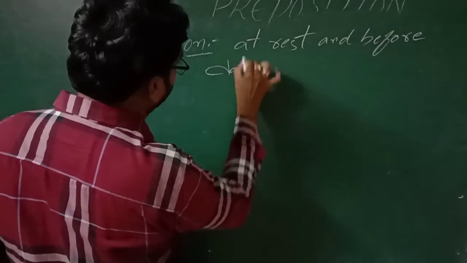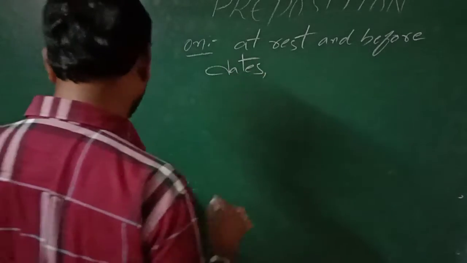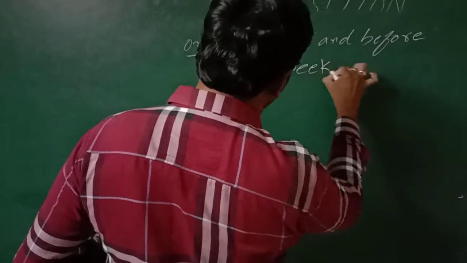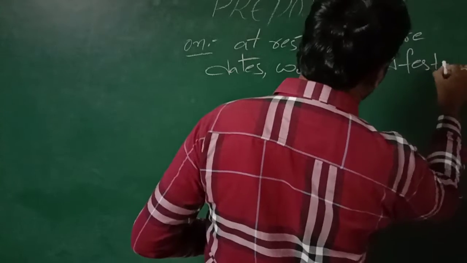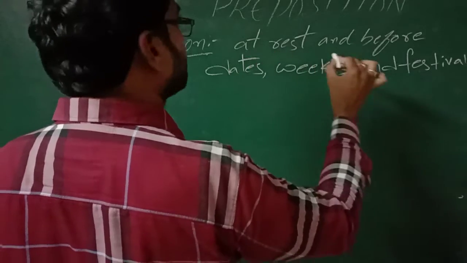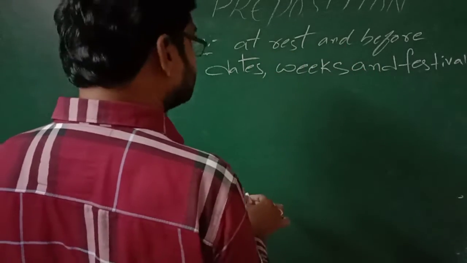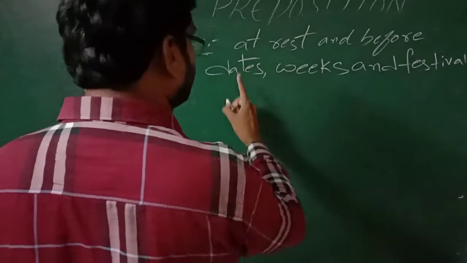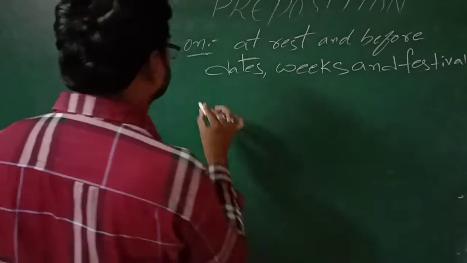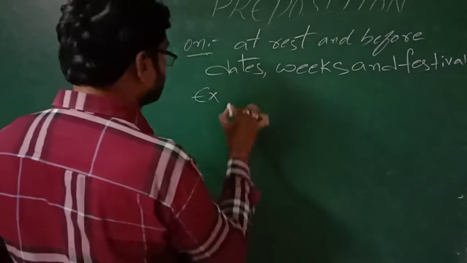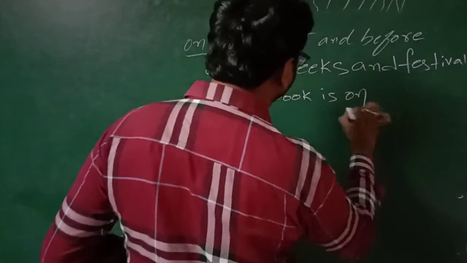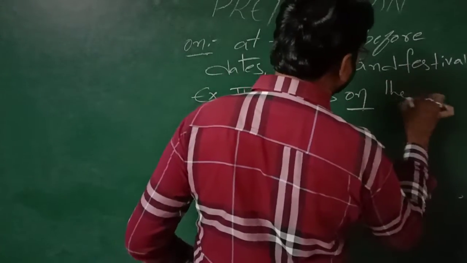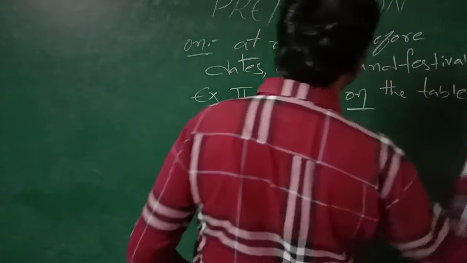dates, weeks and festivals. So where we are going to use on? It is used for things which are at rest and before dates, weeks and festivals. For example, the book is on the table. The book is on the table.